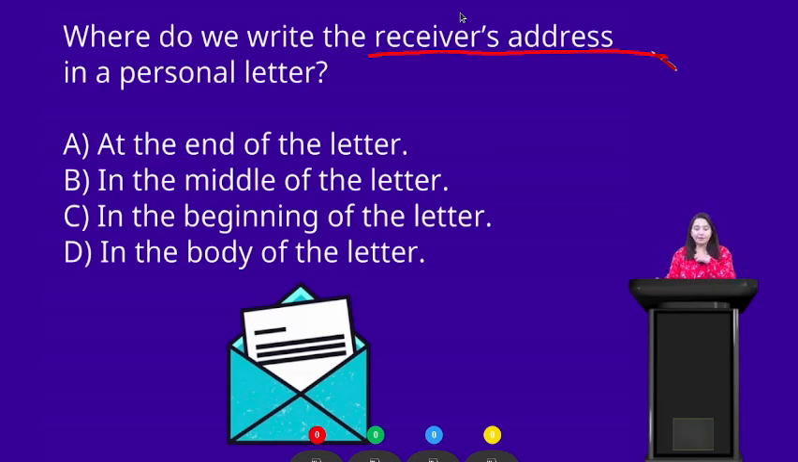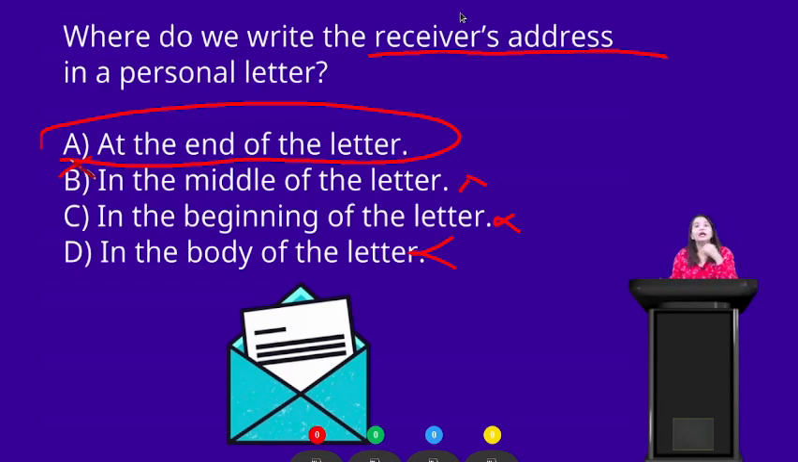Alright students, time up. Let's see the question. Where do we write the receiver's address in a personal letter? A. At the end of the letter. B. In the middle of the letter? No. In the beginning of the letter? No. In the body of the letter? No. We write receiver's address at the end of the letter.